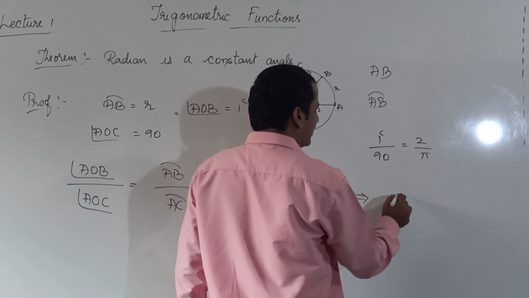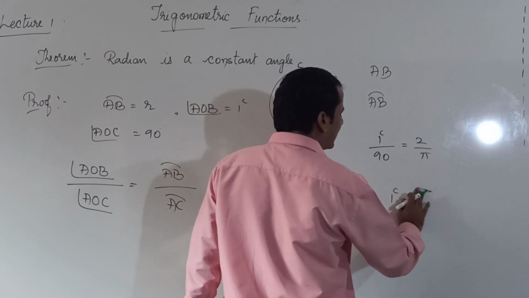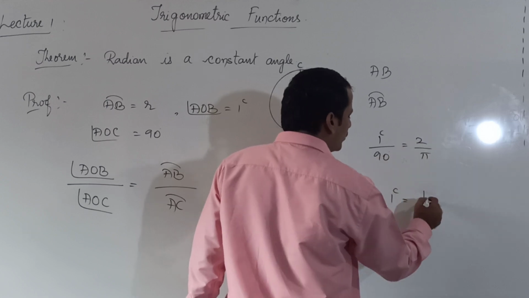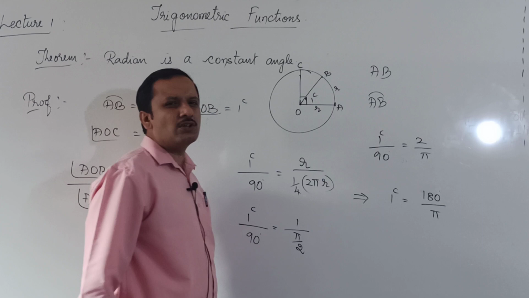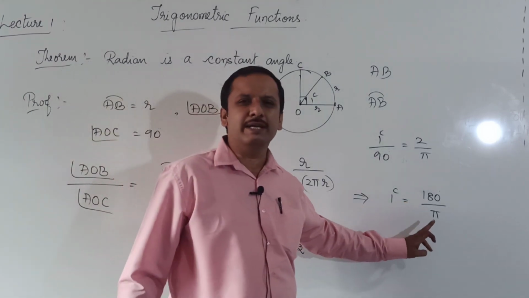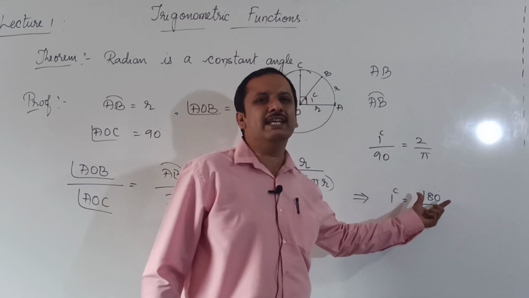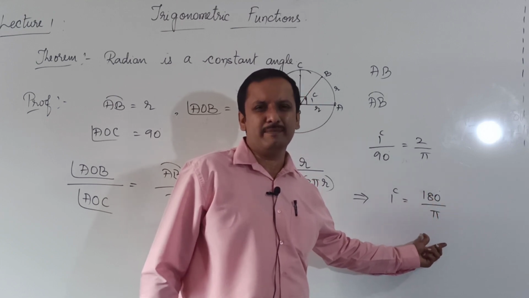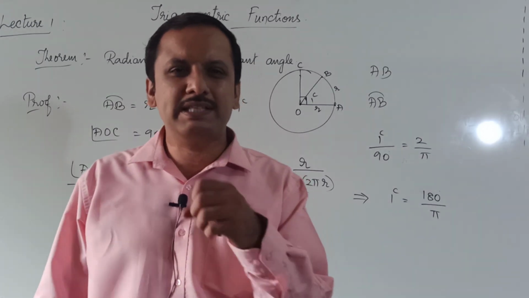This implies that 1 radian is equal to 90 degree into 2. Directly I will write 90 degree into 2, which is equal to 180 degree by pi. This is a constant. As you know, 180 is a constant. Pi is also a constant, 22 by 7 approximately. So 1 radian is equal to 180 by pi, which is a constant. So what is the meaning of this?